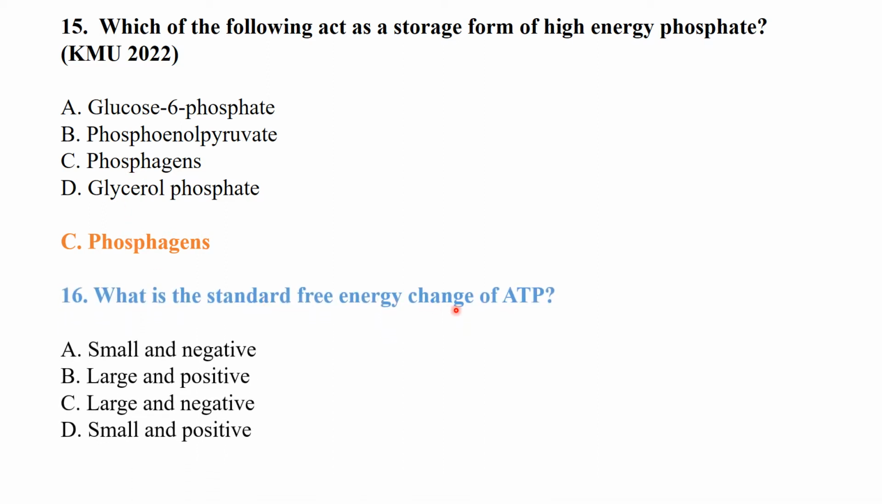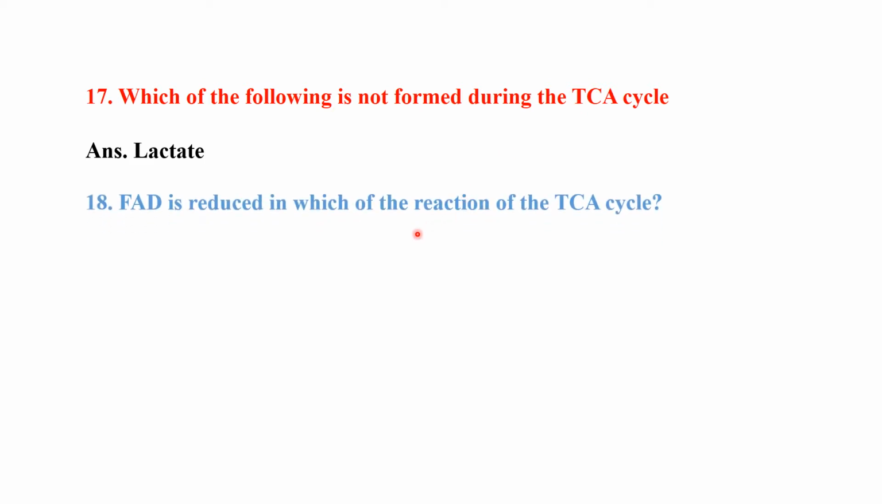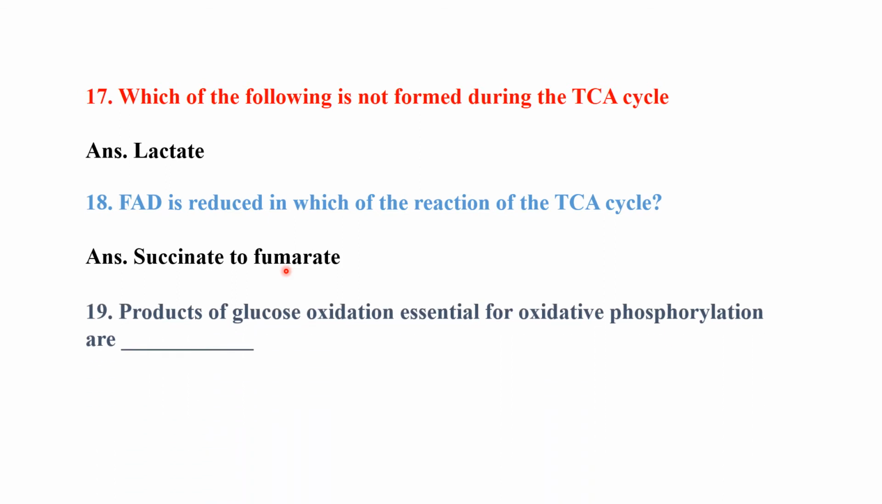What is the standard free energy change of ATP? So it is large and negative. Large and negative is the standard free energy change of ATP. Which of the following is not formed during the tricarboxylic acid cycle? So lactate will never form in the tricarboxylic acid cycle. FAD is reduced in which reaction of the TCA cycle? So it is reduced in succinate to fumarate. Products of glucose oxidation essential for oxidative phosphorylation are NADH and FADH2.